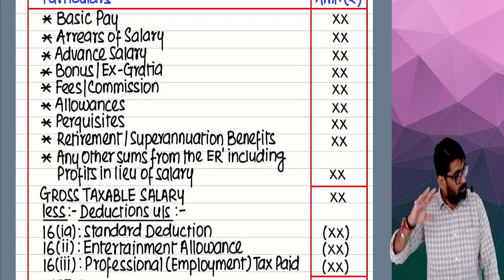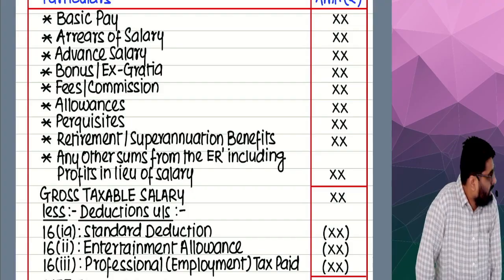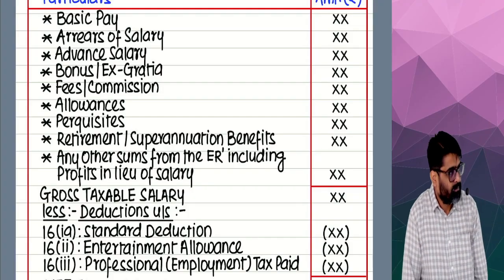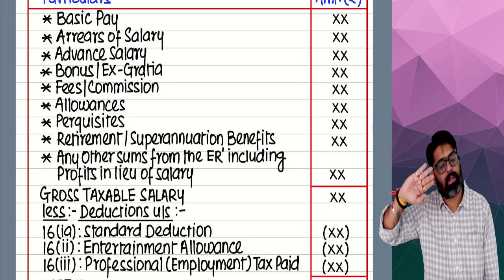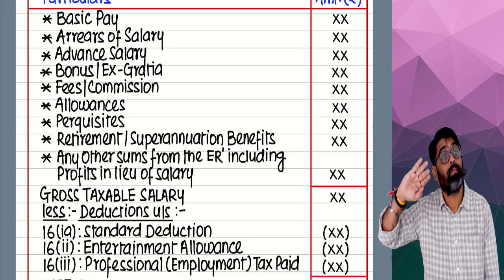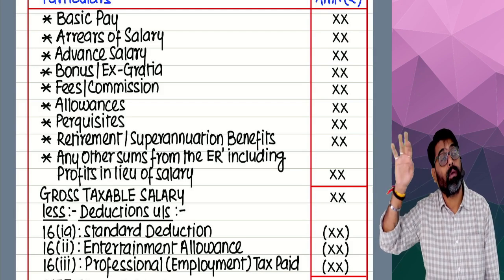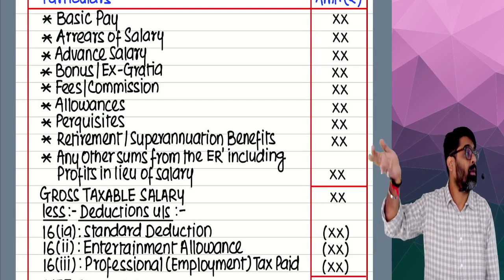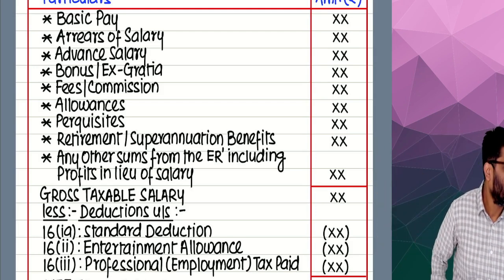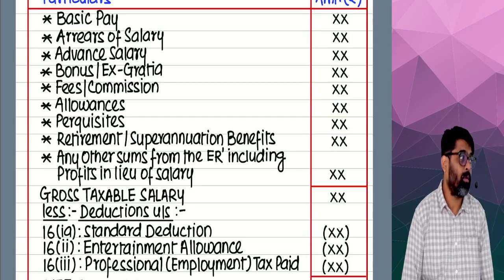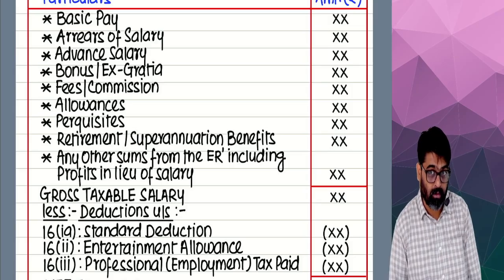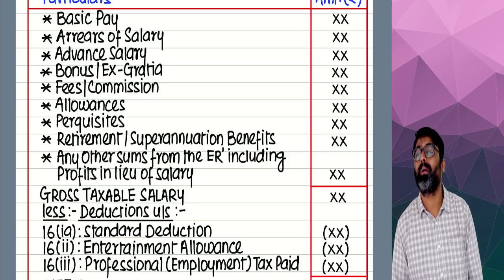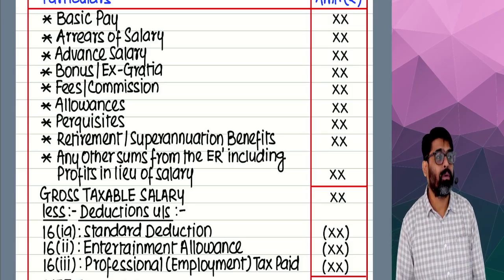But if you go to some other employer, he might not give you 20. He would feel that based on this qualification, this experience, and the work which you are going to do for him, he might offer you 15. Or some other employer will be there, he might offer you 35,000 also. Purely depends on employer to employer.